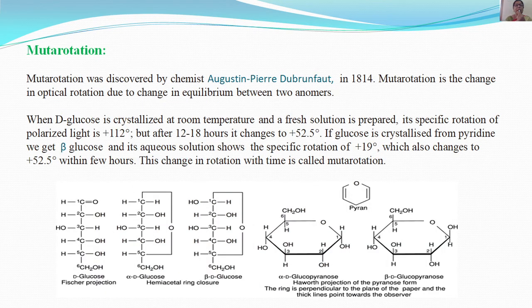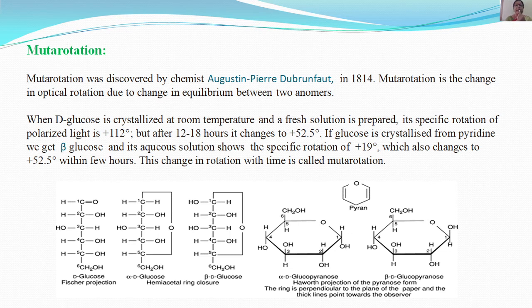Mutarotation. One of the important reactions in carbohydrates is mutarotation. Mutarotation was discovered by the chemist Augustin Pierre Dubrunfaut in 1814. Mutarotation is the change in optical rotation due to a change in equilibrium between anomers.